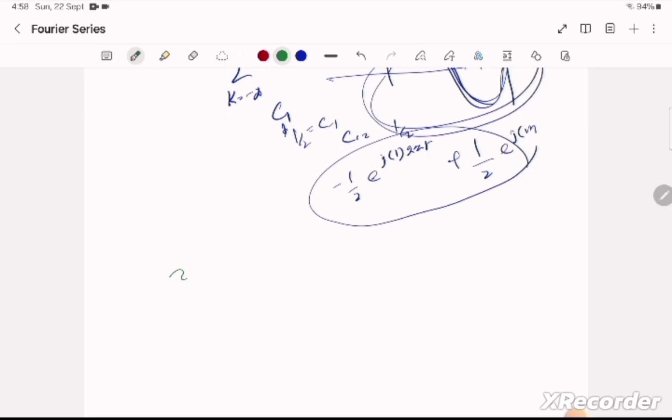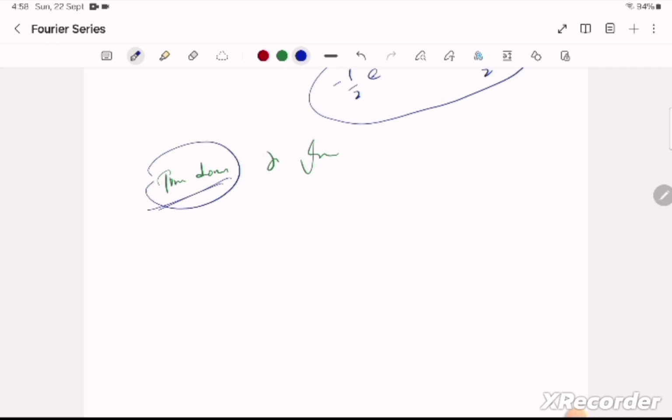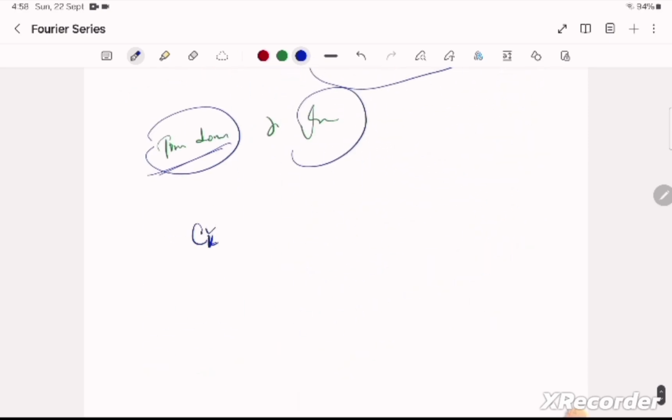Now, how do we go from the time domain to the frequency domain? Let us suppose we want to know the frequency coefficient ck. Here k is the harmonic number, which harmonic we want to know, and we have x of t. We multiply this x of t by e raised to the power minus j k omega naught t dt, and we perform the integration over t.